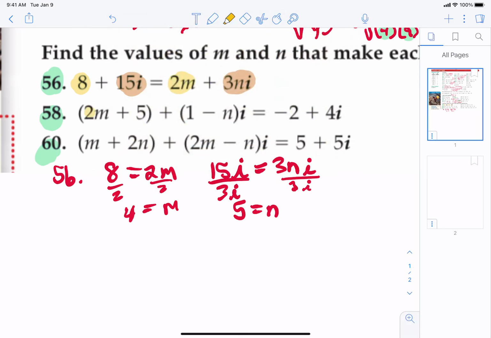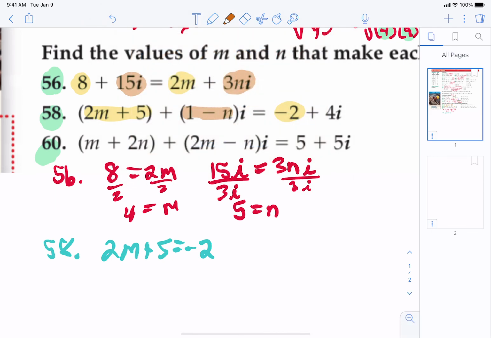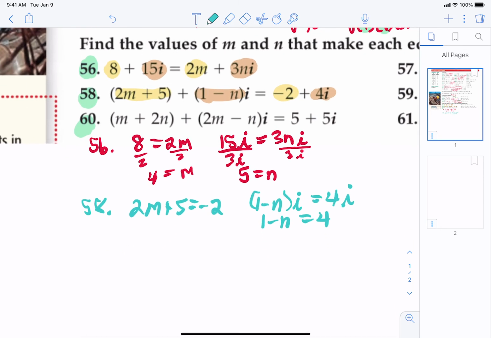So what do we got? Well, the real parts have to be equal. So that's our first equation. 2m plus 5 has to equal negative 2. And now our imaginary parts have to be equal. So 1 minus n times i has to equal 4i. Well, we can immediately divide both sides by i, so we get 1 minus n equals 4.